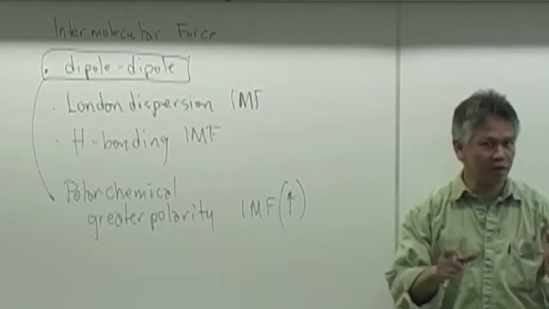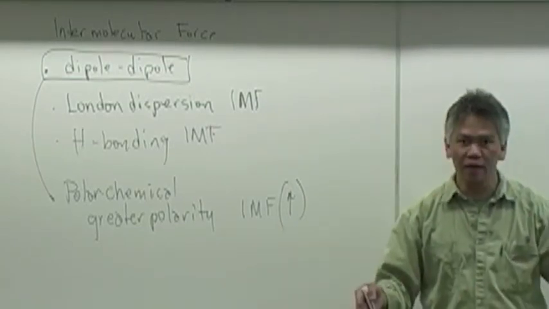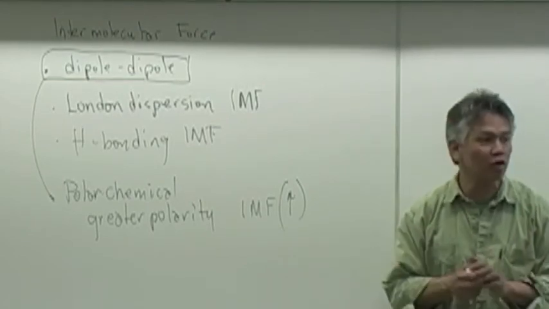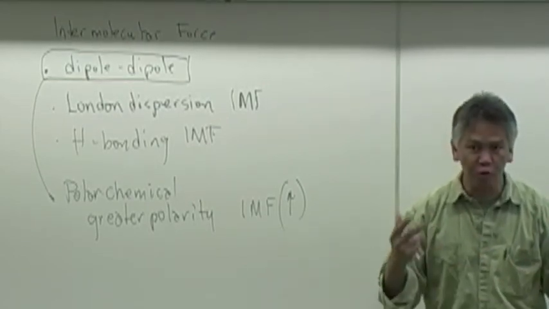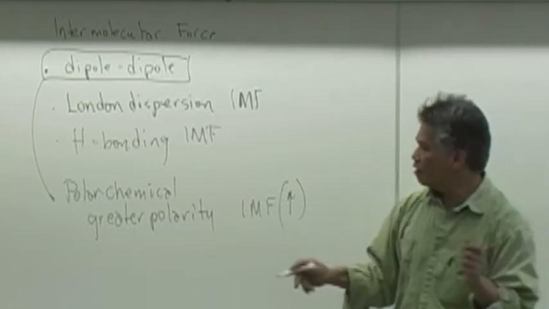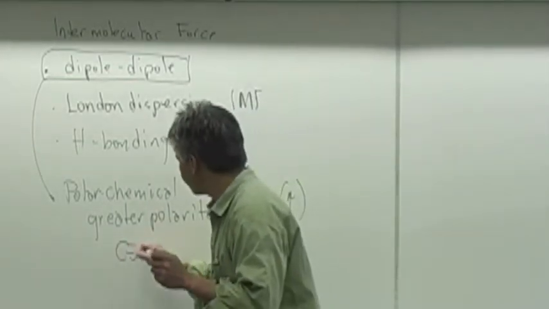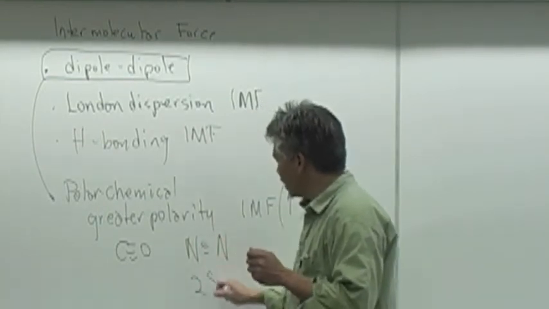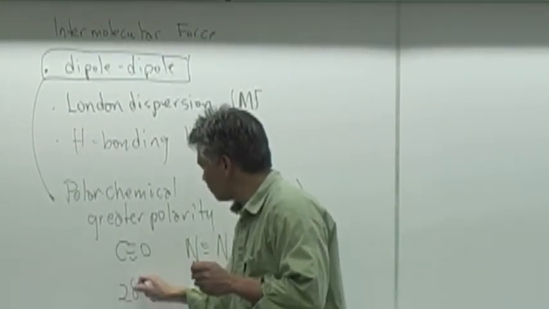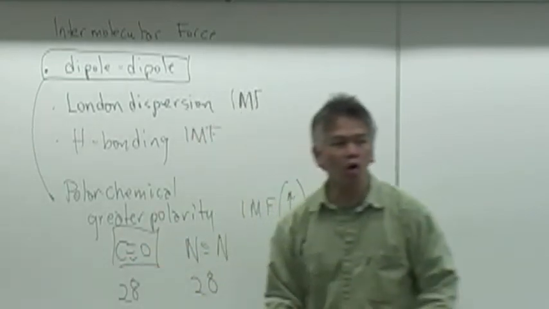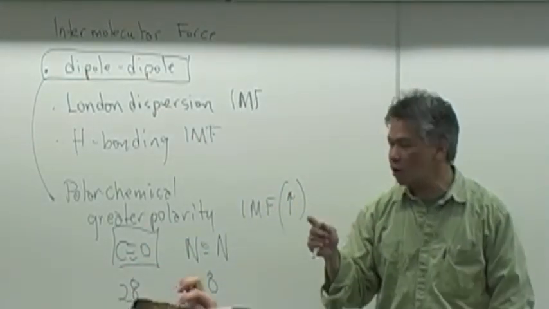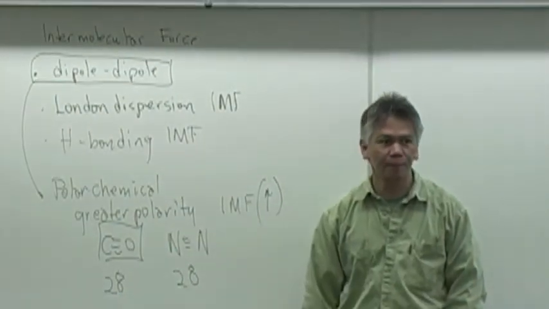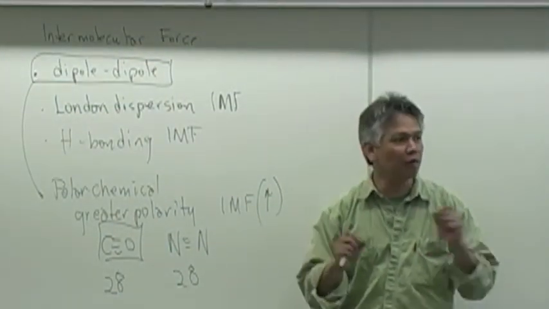The greater the polarity, if it's a more polar chemical, then, if it has the same molecular weight, because molecular weight also plays an important role. But if you have 2 chemicals, like for example CO and nitrogen, this has a molecular weight of 28, this has a molecular weight of 28, but this is more polar. Carbon monoxide is more polar than dinitrogen. This has a higher boiling point. Okay, because of dipole-dipole intermolecular force.